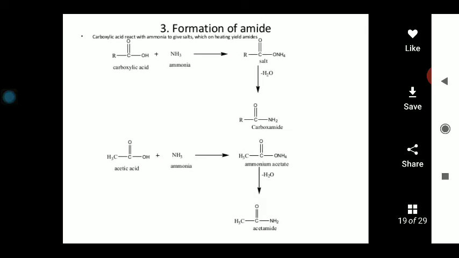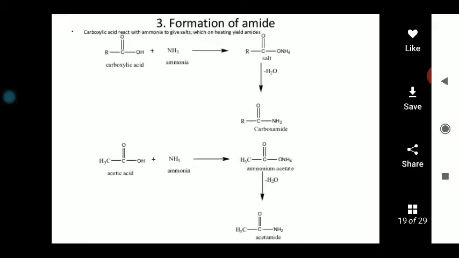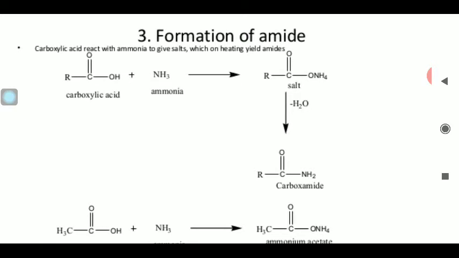Now the third chemical reaction is known as the formation of amide. How can this amide be obtained? The carboxylic acid reacts with ammonia to give salts, which on heating yield different types of amides. You know ammonia, in which the nitrogen has a lone pair of electrons. Due to this lone pair, N shows affinity towards the H positive ion. This NH3 comes in contact with this compound and they can form the ammonium ion.